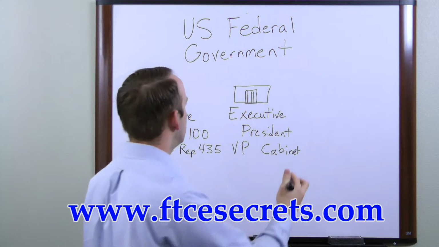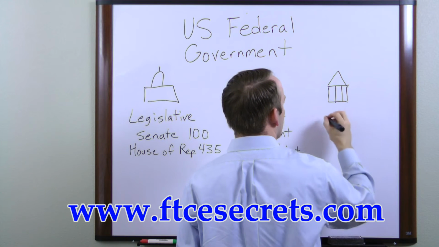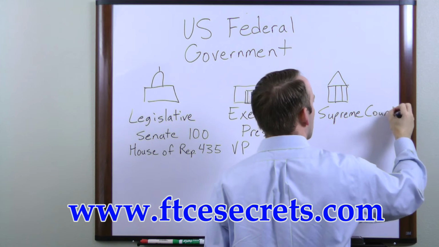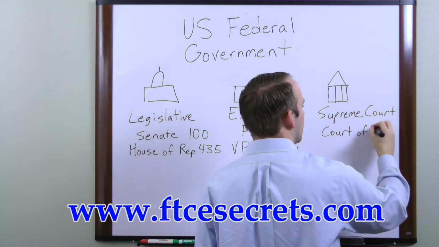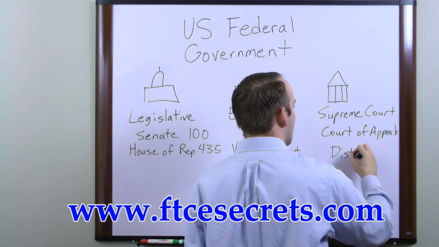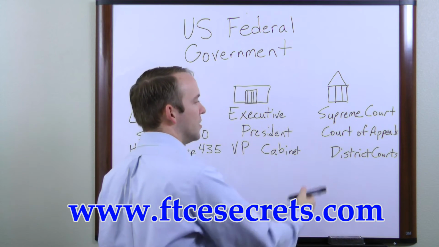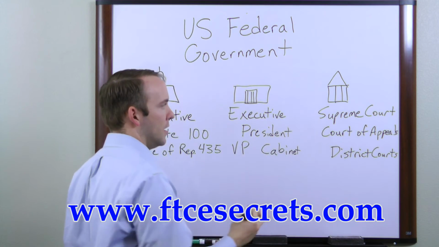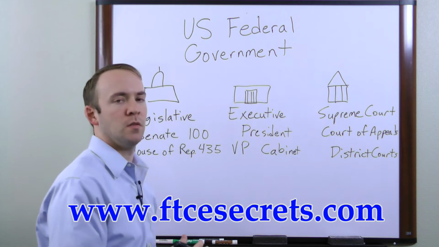The third branch of the government is the Judiciary, which is housed in the Supreme Court, which is the top court of the land. Now, the Supreme Court, underneath them, there's the Court of Appeals, and underneath those are district courts. And very few cases actually make it all the way up to the Supreme Court. Most cases are heard at the district courts, and then if one of the sides appeals, it may be heard by the Court of Appeals, and then the Supreme Court is the final arbitrator in any lawsuit that is filed.